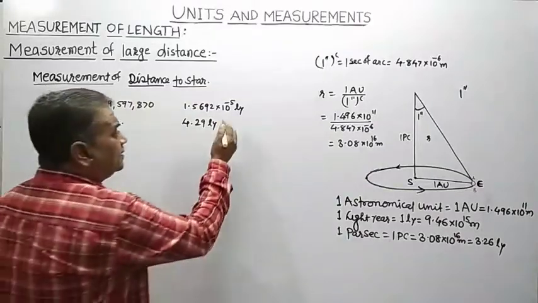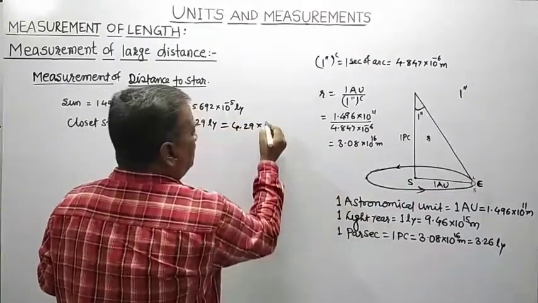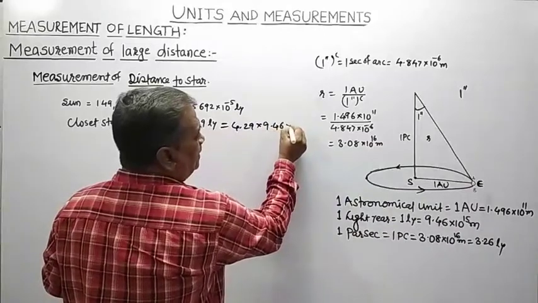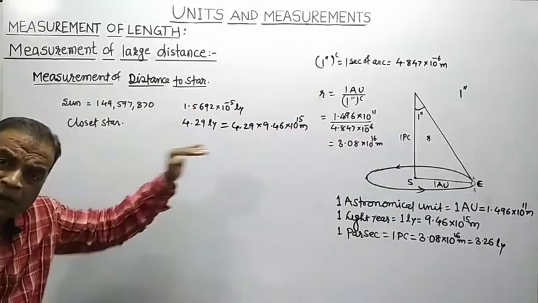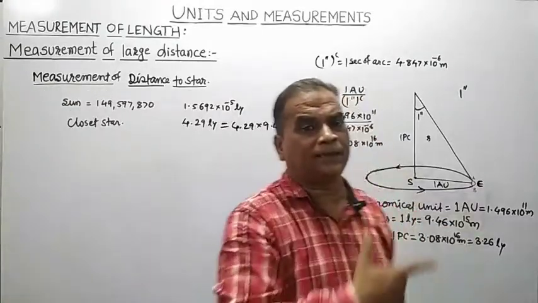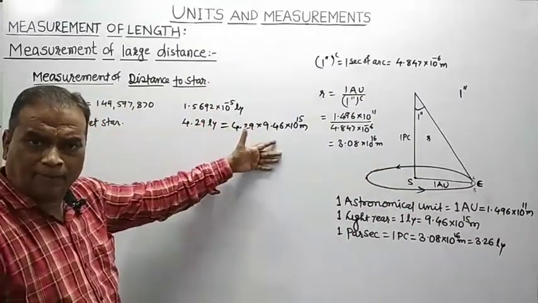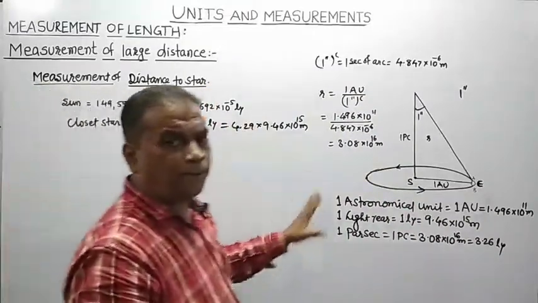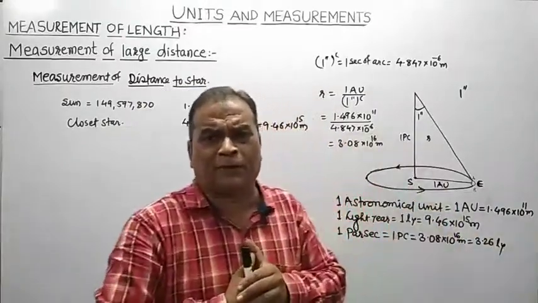4.29 light year means it is 4.29 into what? 9.46 into 10 to the power 15 meter. It is at such a long distance from the Earth. And to measure the distance of these stars like the Sun or the closest star, if we use the parallax method, so what will we do in the parallax method?